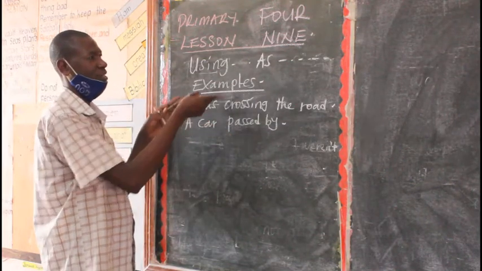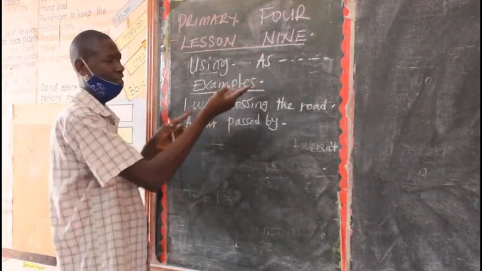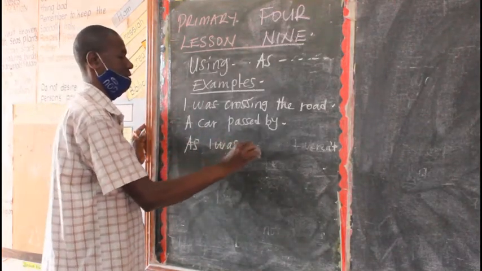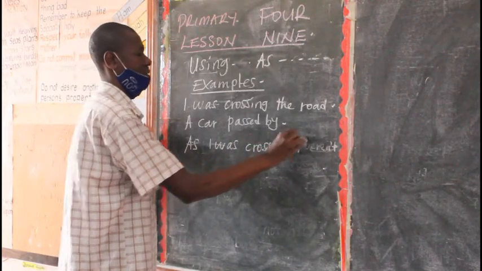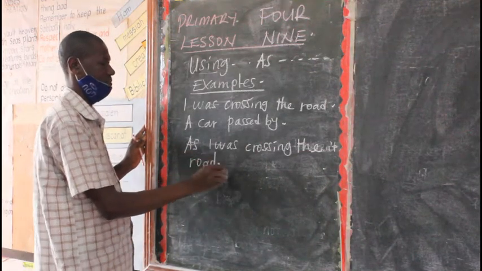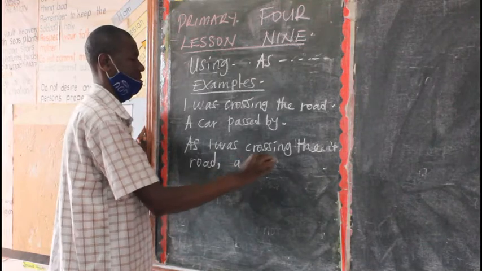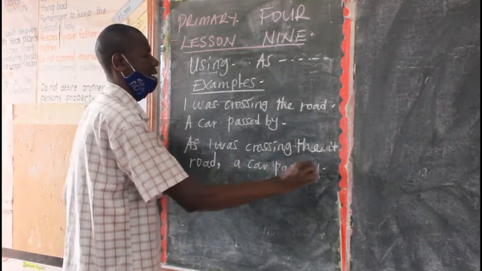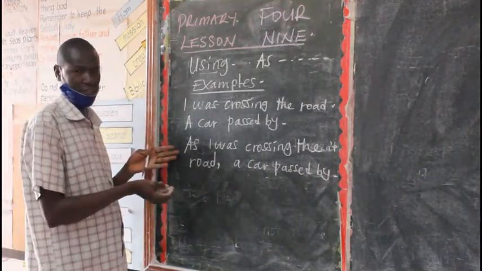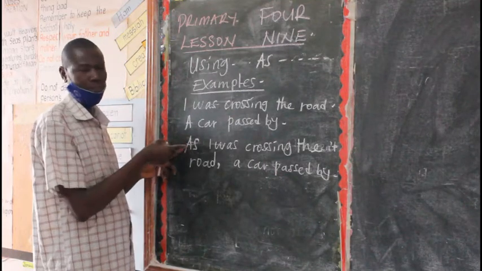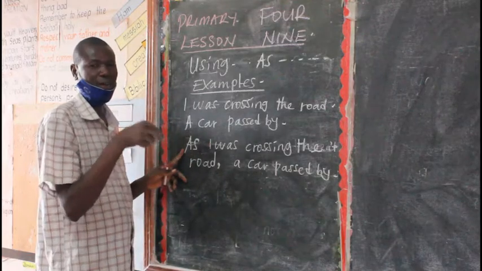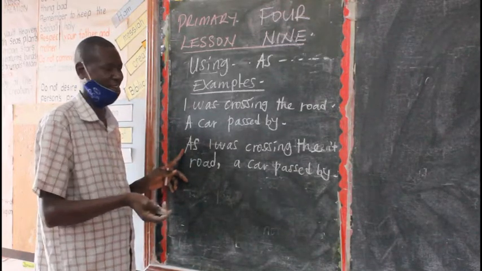So how do we join these two sentences using as? We can say, as I was crossing the road, put a comma, a car passed by, full stop. So one of the rules still is that when you begin a sentence with as, there must be a comma to separate the two actions that were happening shortly after the other.